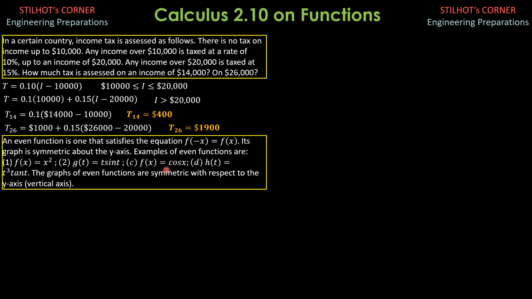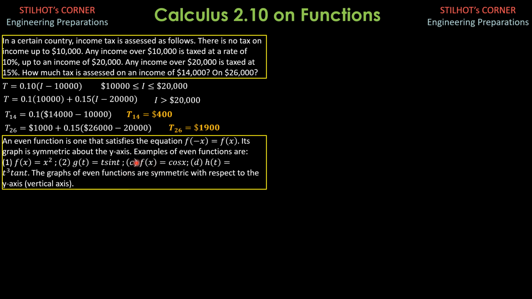Another function, and I hope that you learned this in trigonometry, you observe the graph of cosine function. It is symmetric with respect to the y-axis. In fact, when x is 0, cosine of 0 is 1, cosine of negative pi over 2 is 0, cosine of pi over 2 is 0. So that's why the graph of cosine x is symmetric with respect to the y-axis.